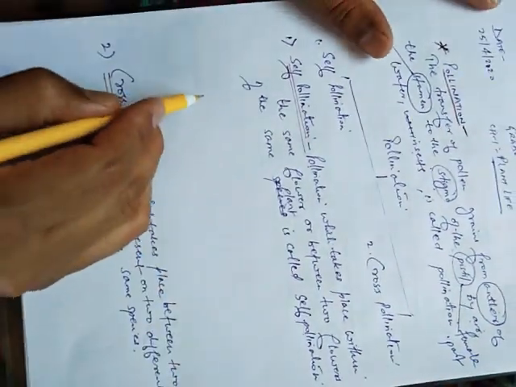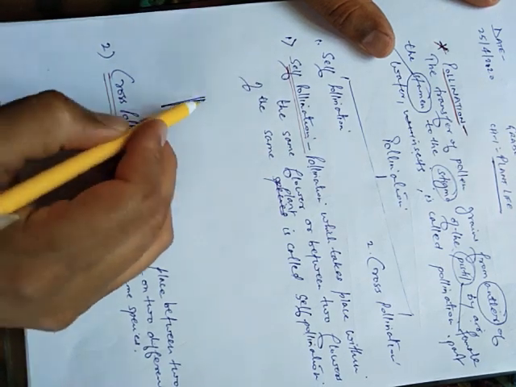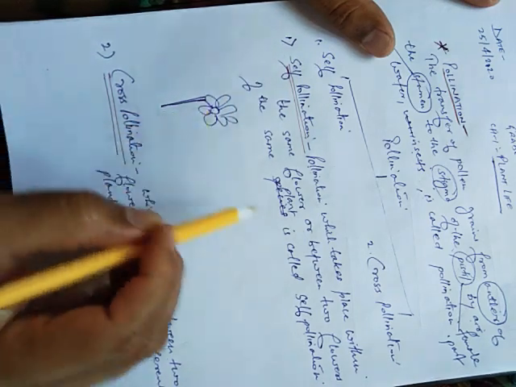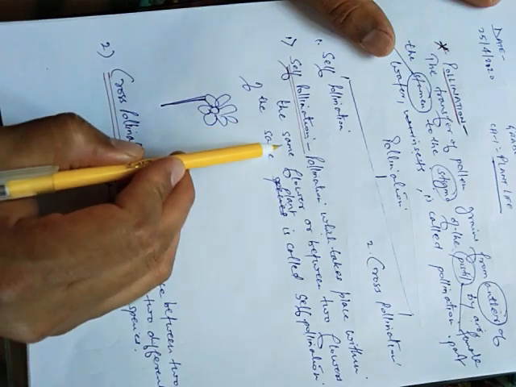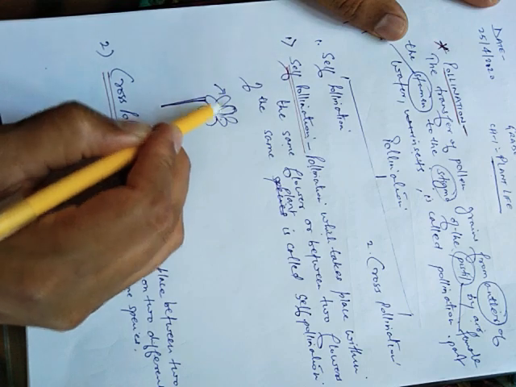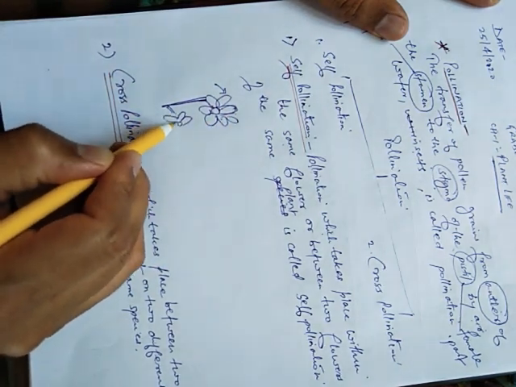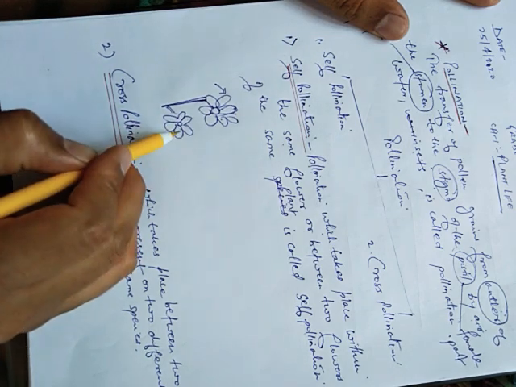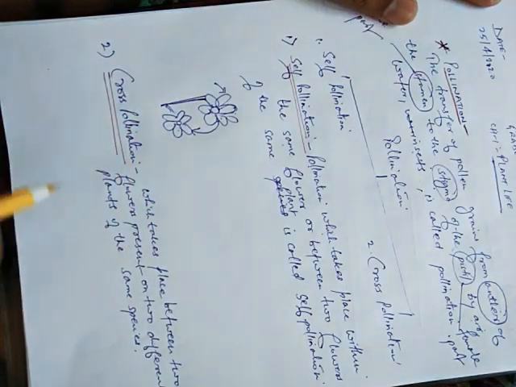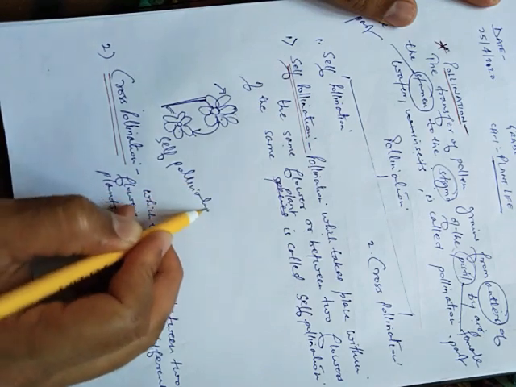It means pollination which takes place within the same flower, it can occur in itself only, or between two flowers of the same species. It can go from here to here. So this is known as self pollination.